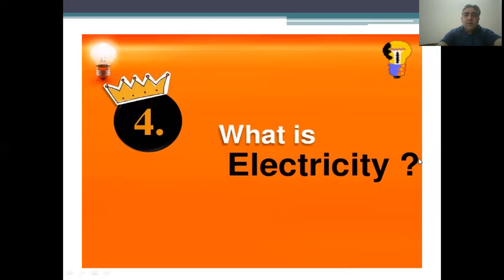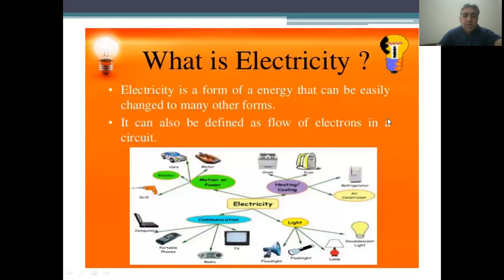Yes, students, today our topic is: what is electricity? Electricity is a form of energy that can be easily changed to many other forms. As you know, electricity is the seventh wonder of life.